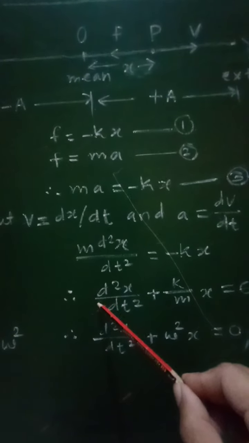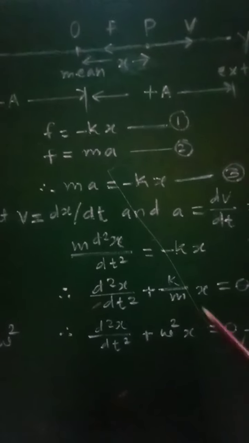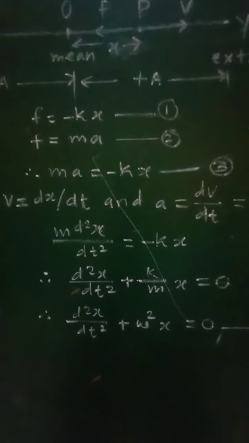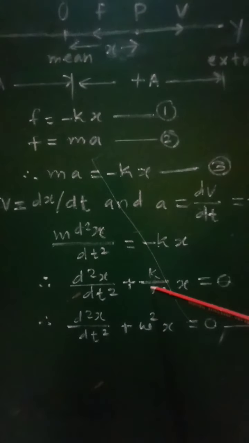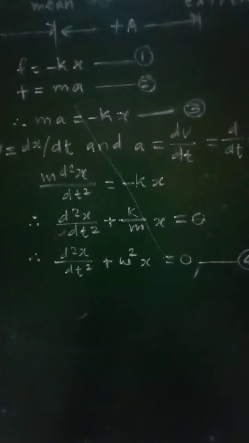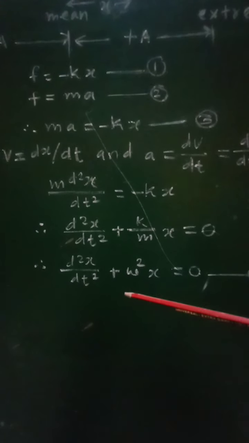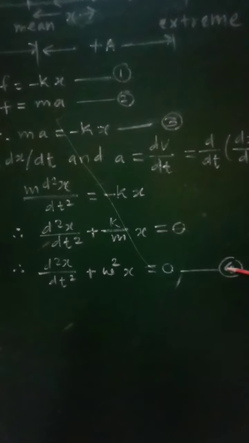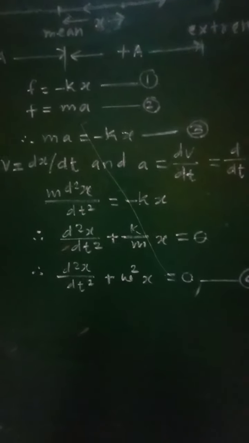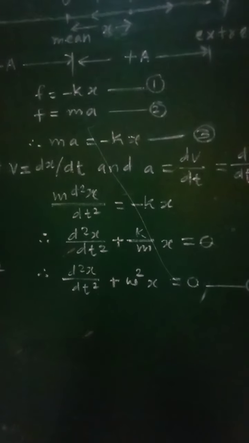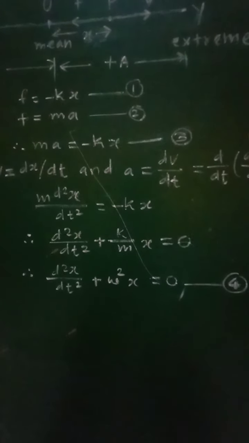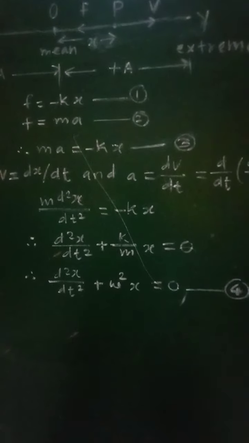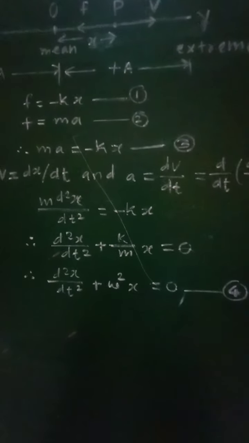Now in case of linear SHM, this term k by m is replaced by omega square. So put k by m is equal to omega square, and now putting this value we will get d square x by dt square plus omega square x equal to 0, equation number 4. Now this equation d square x by dt square plus omega square x equal to 0 represents the required differential equation of linear SHM.